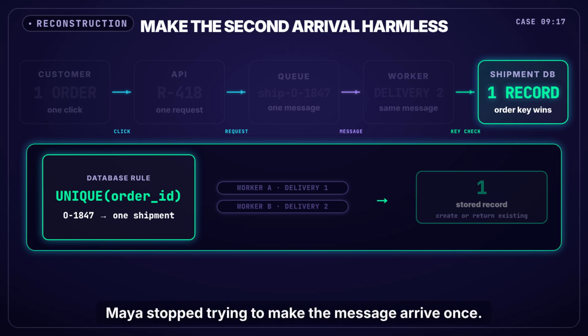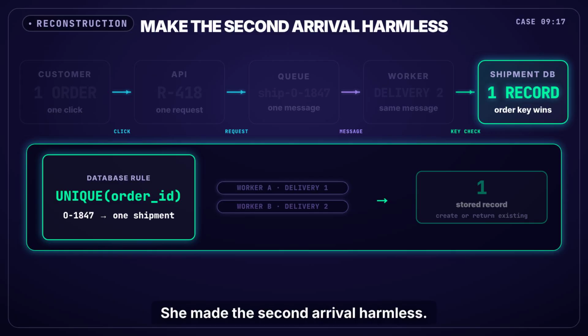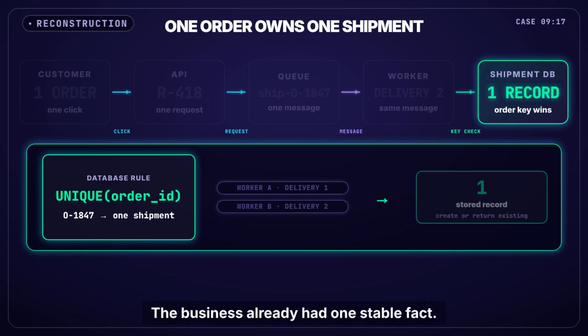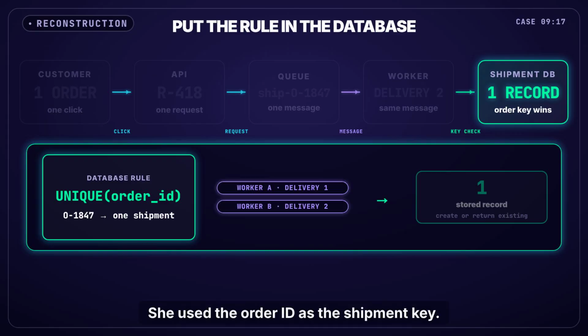Maya stopped trying to make the message arrive once. She made the second arrival harmless. The business already had one stable fact. One order should own one shipment. She used the order ID as the shipment key. The database now enforced one shipment per order ID. Two workers could arrive together. The constraint would still decide once.